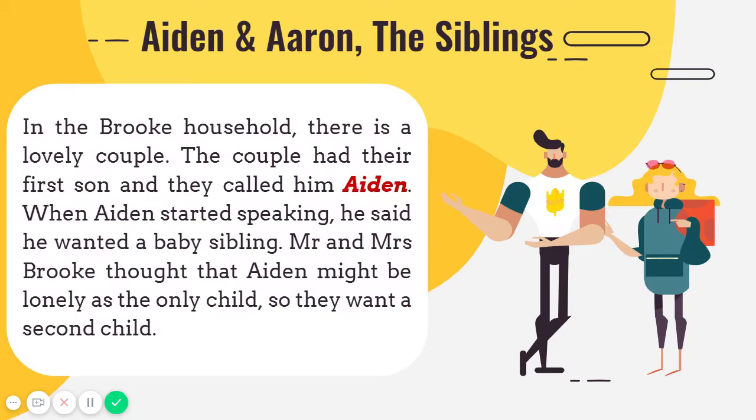In the Brooke household, there is a lovely couple. The couple had their first son and they called him Aiden. When Aiden started speaking, he said he wanted a baby sibling. Mr. and Mrs. Brooke thought that Aiden might be lonely as the only child, so they wanted a second child.